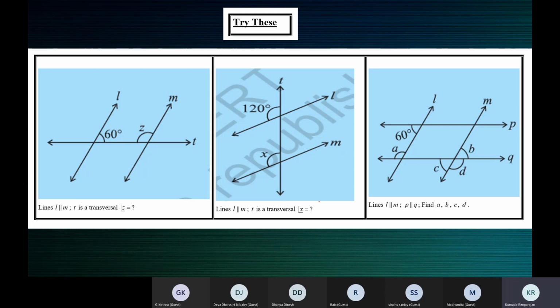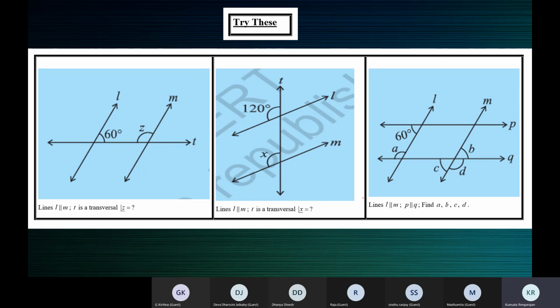Tell me, children, what's the measure of angle A? 120, ma'am. Now here we have two sets of parallel lines: P parallel to Q and L parallel to M. To answer this question, you need to identify two lines which are parallel and also a line that intersects these two parallel lines, that is a transversal.